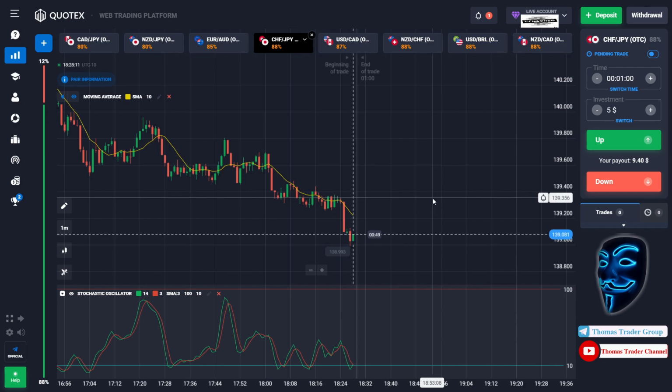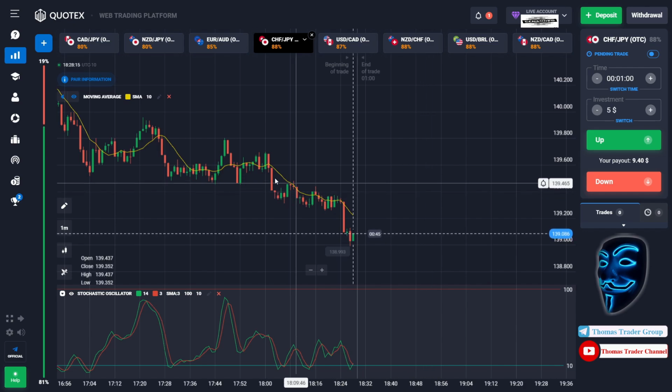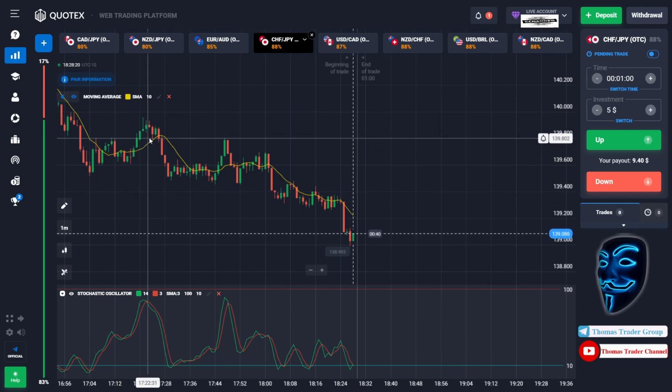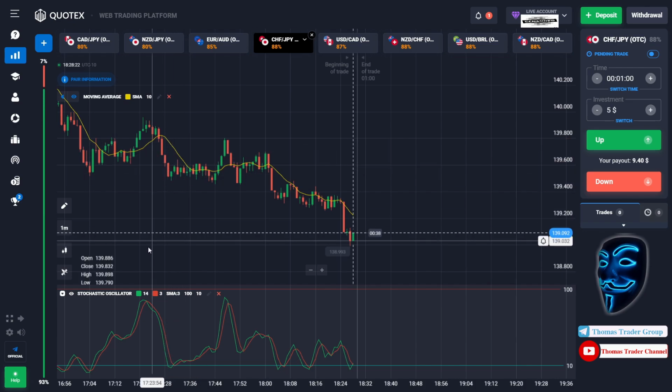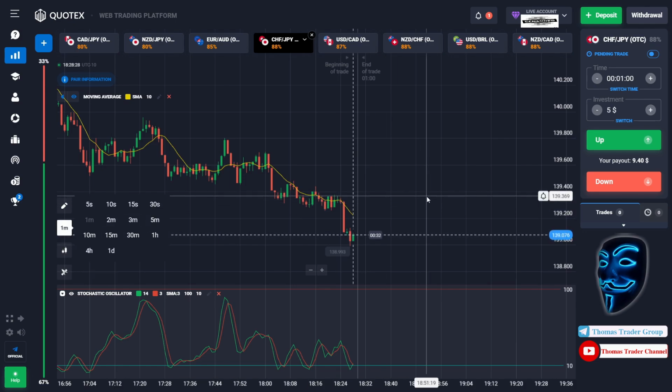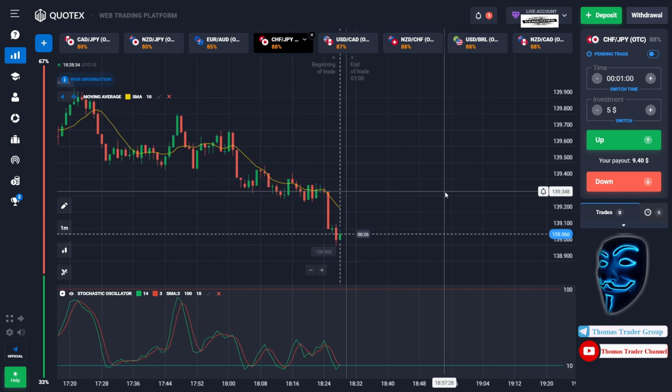Let's start our trading session for today. Today we are using two indicators. The first one is moving average, which is the yellow line over here. And the second indicator is stochastic oscillator. Today we are going to use 1 minute time frame for the candlestick, and we are going to start with $5 investment. We are going to open the position in 1 minute time frame.